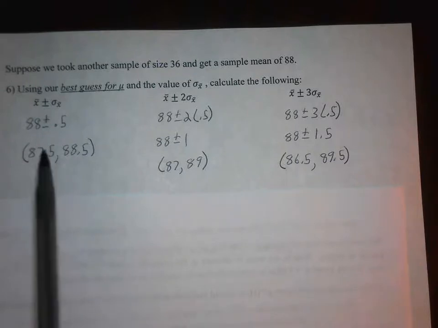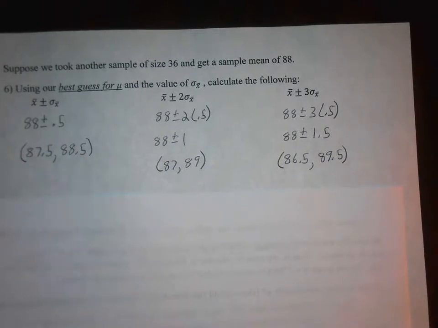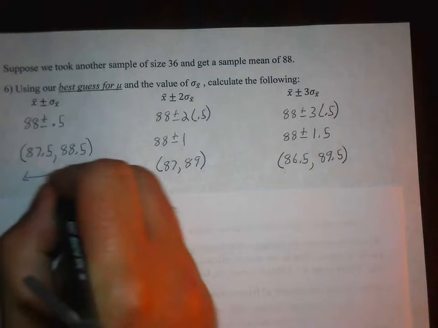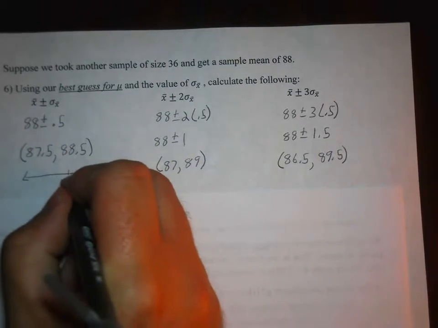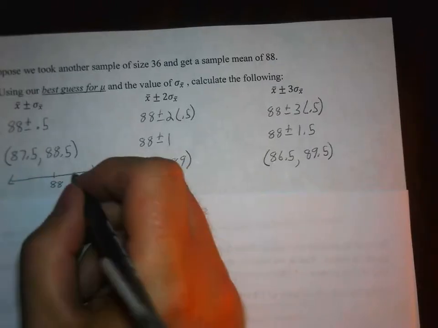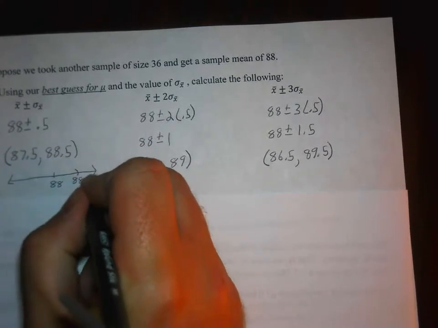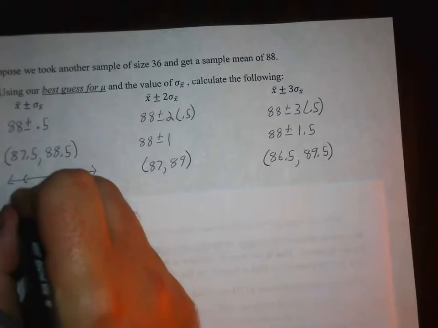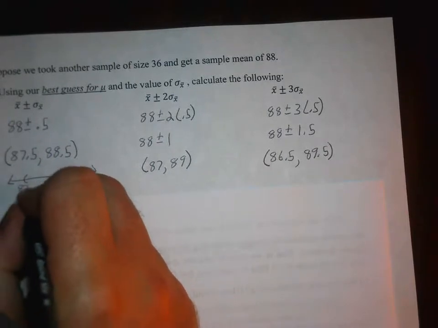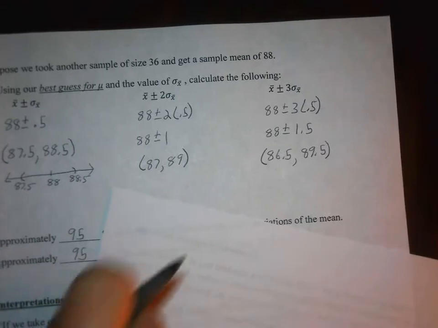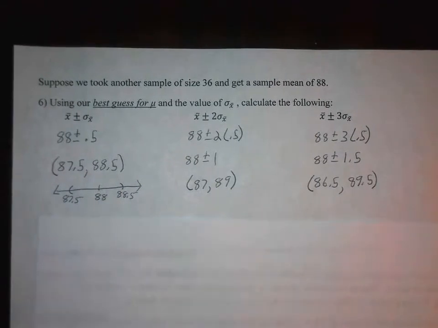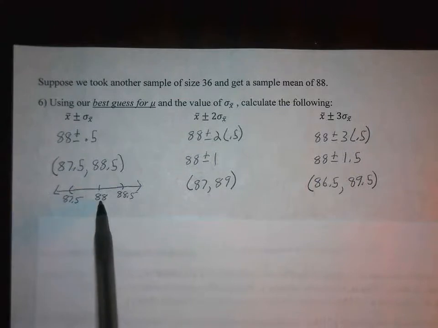The width of the interval stays the same, except the middle of our interval is now 88. And here, when you go 1 standard deviation above the mean, now you're at 88.5. And one standard deviation below the mean, you're at 87.5. Okay, so the width of our interval stays the same, except our interval has shifted a little bit to the right, because now instead of the middle being at 87.2, now it's up at 88.